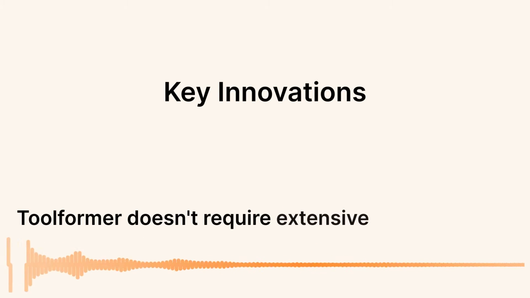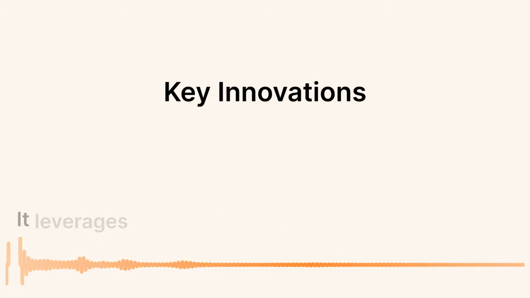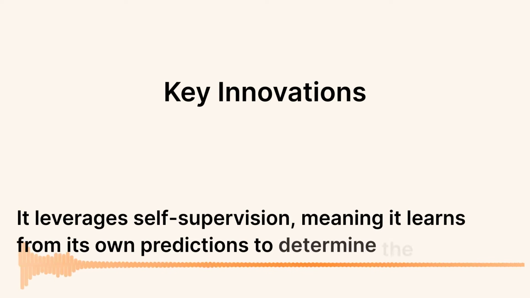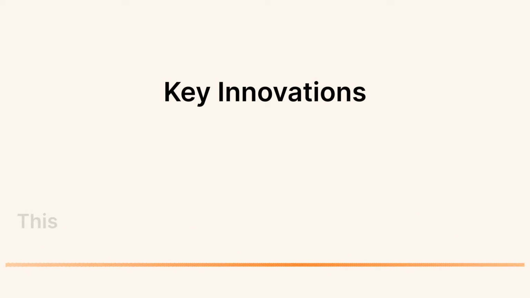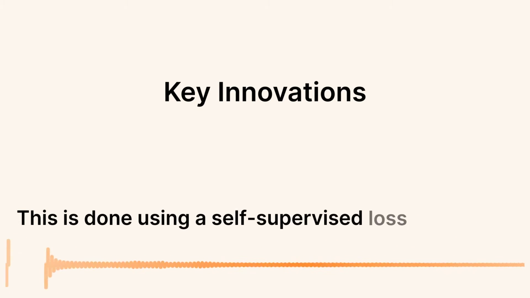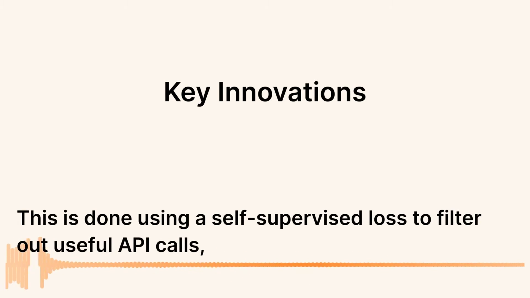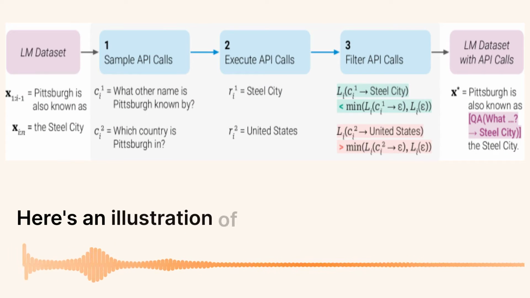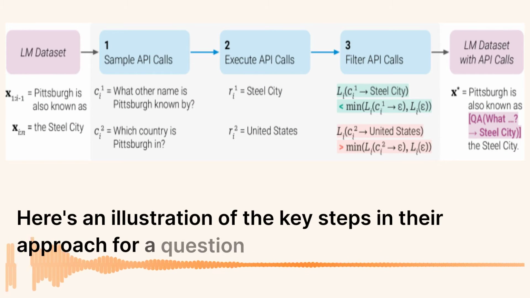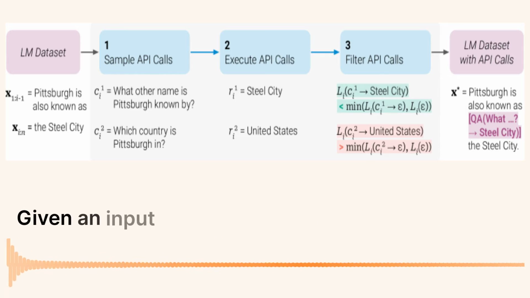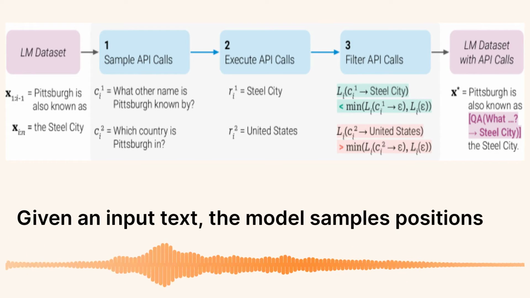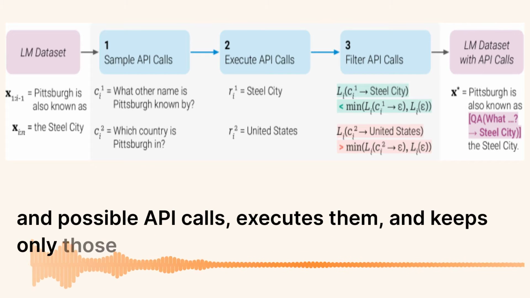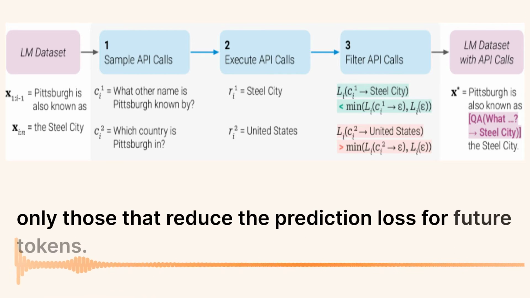Toolformer doesn't require extensive human annotations. It leverages self-supervision, meaning it learns from its own predictions to determine the utility of API calls. This is done using a self-supervised loss to filter out useful API calls, which helps the model in predicting future tokens. Here's an illustration of the key steps in their approach for a question-answering tool. Given an input text, the model samples positions and possible API calls, executes them, and keeps only those that reduce the prediction loss for future tokens.